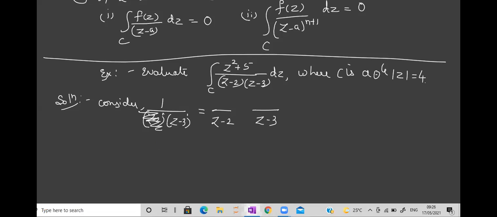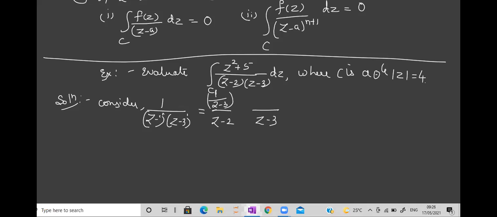So 1 will be 1, no problem, divided by, here in this term, z minus 3 will be what? 2 minus 3, which is minus 1. Because where z is there, take it as 2, because this quantity becomes 0 for z equal to 2. Hope clear?